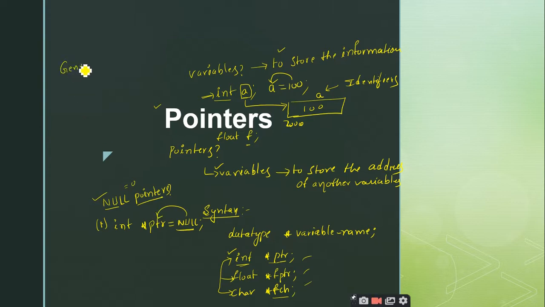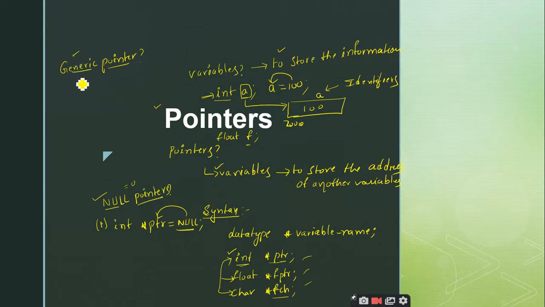Similarly, we have another thing called a generic pointer. Can anybody tell me what is a generic pointer? It doesn't have a specified data type. Okay, it is generic in nature.